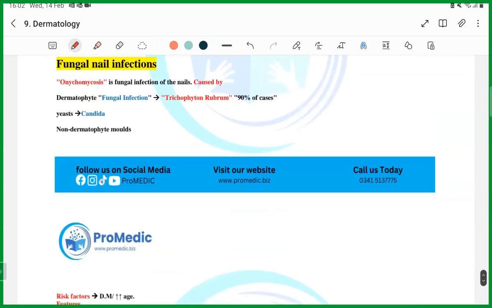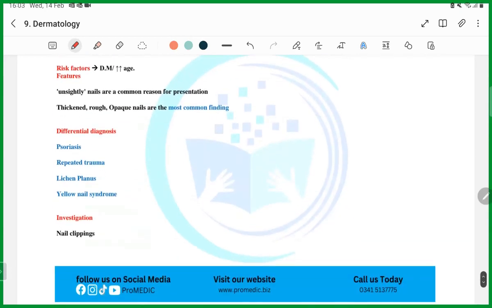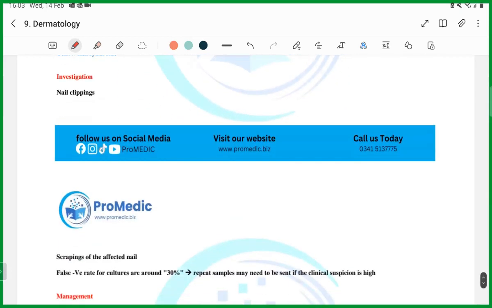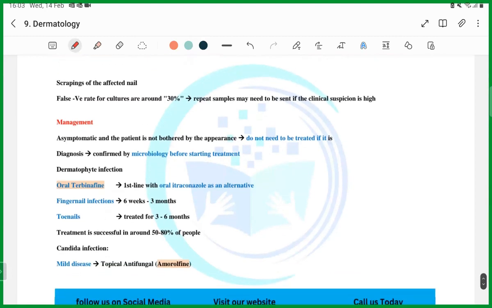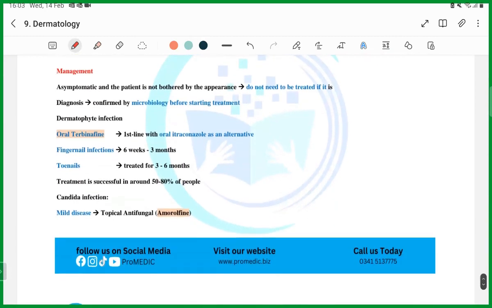Okay. Next is fungal infection, guys. Fungal infection is onychomycosis if the infection is in the nails, caused by dermatophytes, and Trichophyton rubrum is the commonest cause, guys. The important thing to remember in this is the management. You have to remember the management.